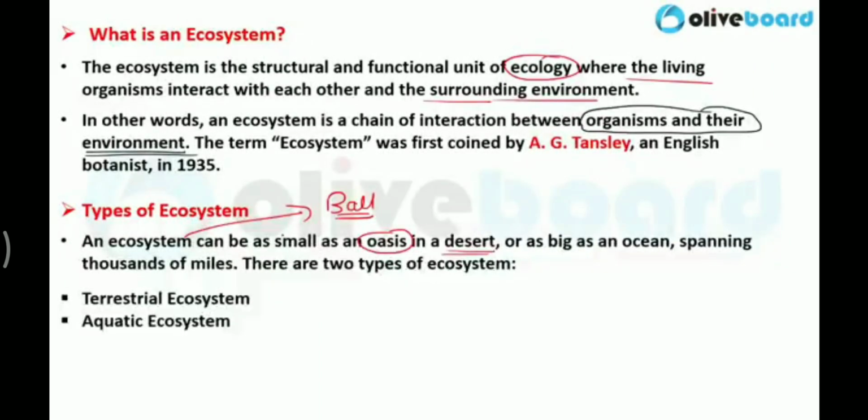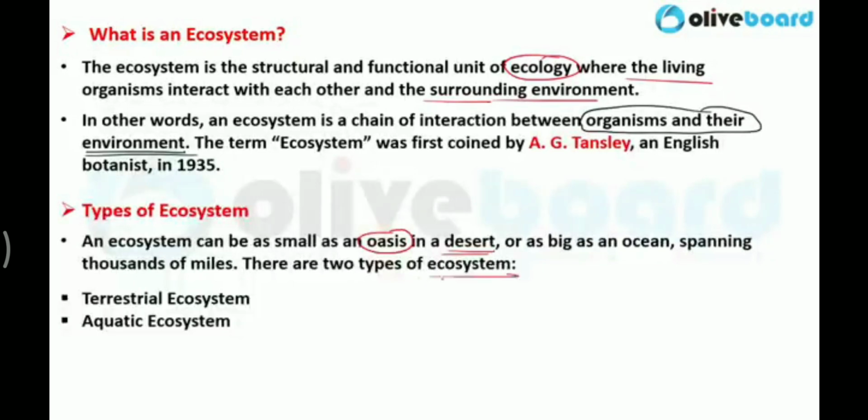Basically, you can say an ecosystem is a very small separate world. This is ecosystem. Clear? An ecosystem can be as small as an oasis in the desert or as big as an ocean spanning thousands of miles. So an ecosystem can be of any size.